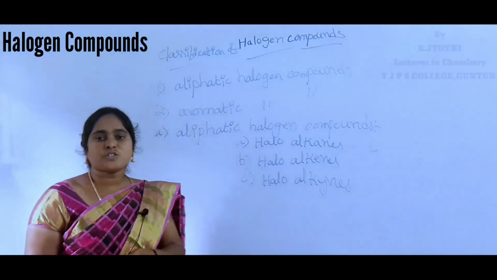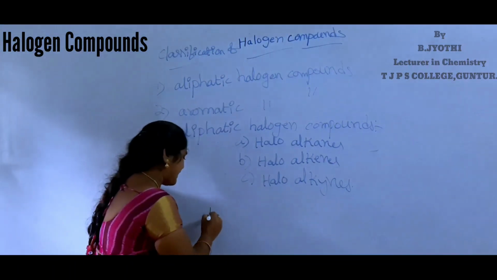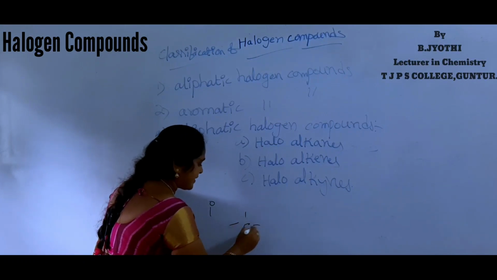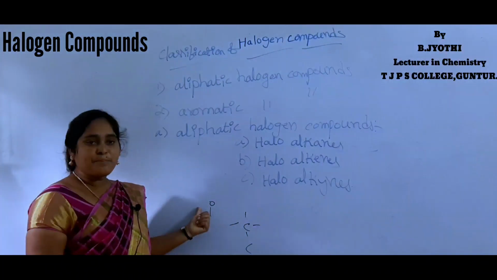A carbon attached to only one carbon is called primary.